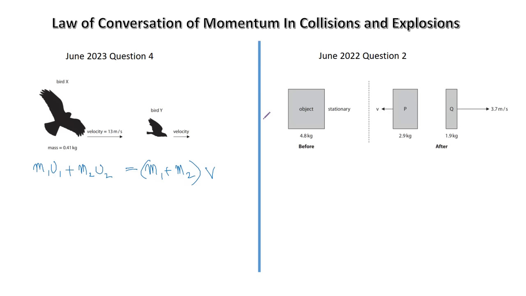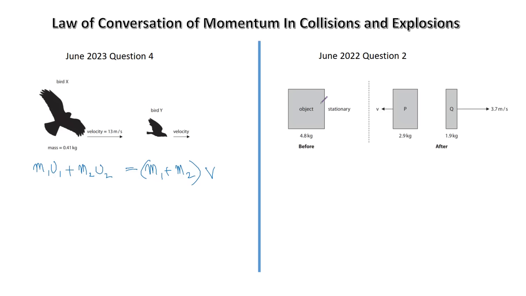The second example would be from June 2022, question 2. Here you have a large object that splits into two, as in undergoes an explosion. So the law of conservation of momentum applies to explosions as well.